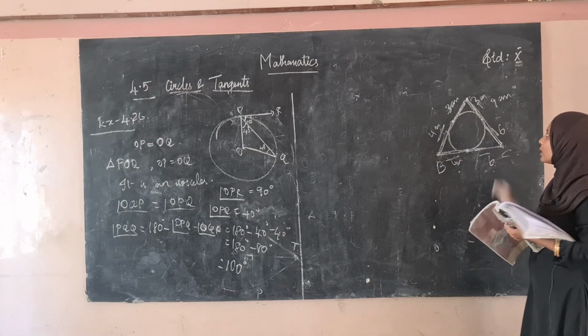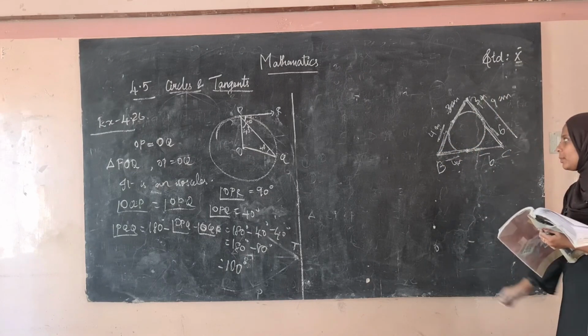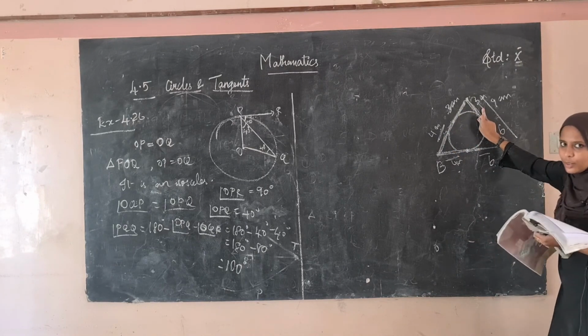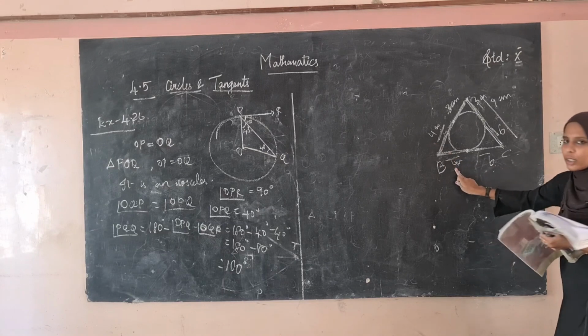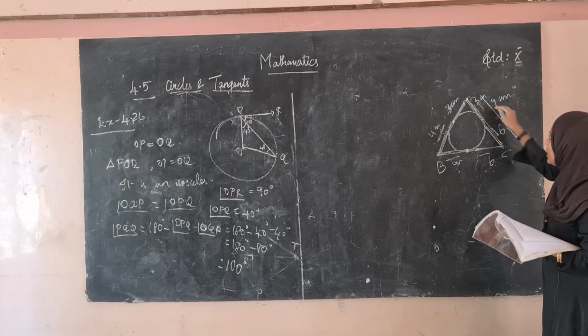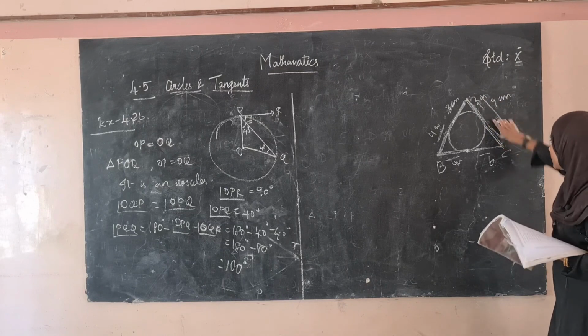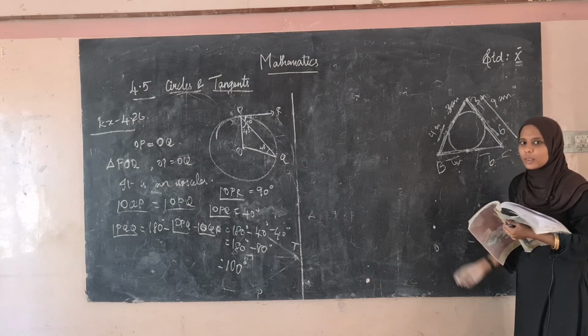Now this is whole 9 centimeter that they have given. This is 4 and this is 3. If this is 3, this will be also equal to 3. If this is 4, this will be also equal to 4. So this is 3, the whole is 9, this is 3 means the remaining here it is 6. If it is 6, this is also 6. You have to add this. This will be the answer.